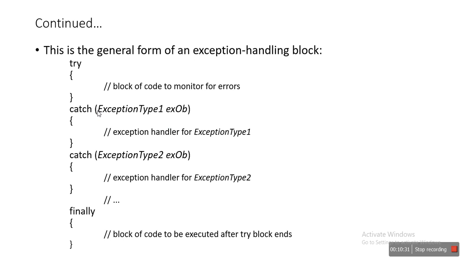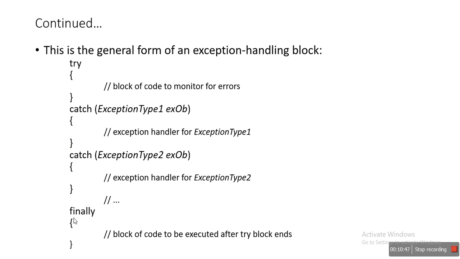Now we can have only one try block and multiple catch blocks, because your code may generate more than one type of exception. So this is the general form. We can have one try block and multiple catch blocks.